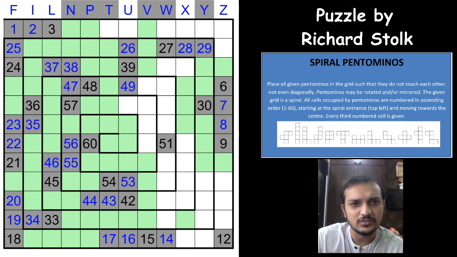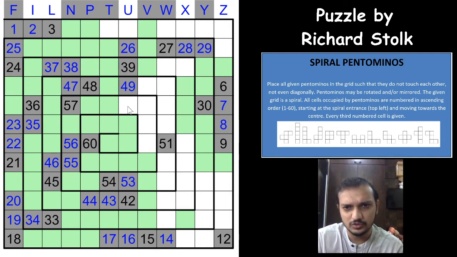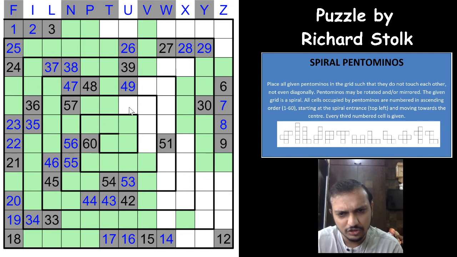So we have done the F as well. We have done how many? We have done 7, right? 1, 2, 3, 4, 5, 6 and 7. Okay. So after the 57, you have 60, you'll have 2 pentomino cells in between these 4 cells. Okay. Not sure of it yet.